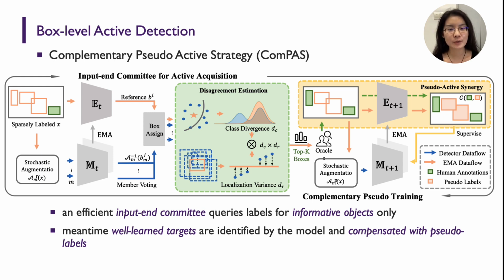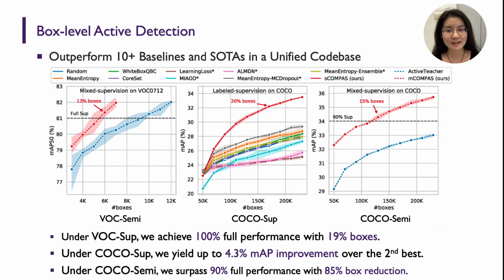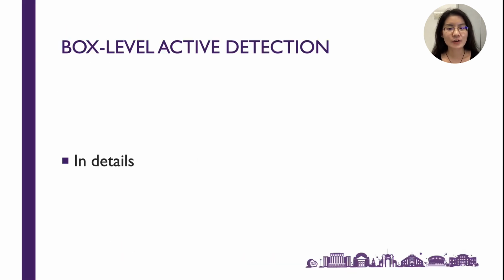It exploits both human annotations and the model intelligence in a complementary fashion. An efficient input and committee queries labels for informative objects only. Meanwhile, well-learned counterparts are identified by the model and compensated with pseudo-labels. We implemented more than 10 active detection baselines and SOTAs in a unified codebase, and COMPASS consistently outperforms competitors under 4 settings. Let's look at box-level active detection in more detail.